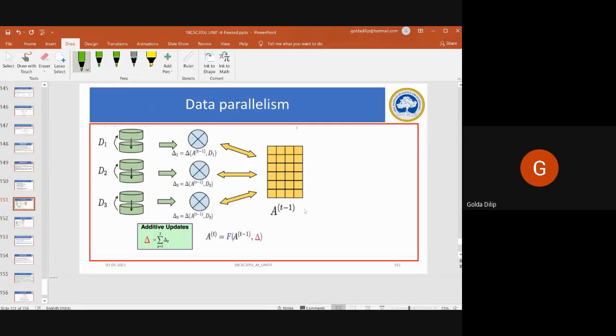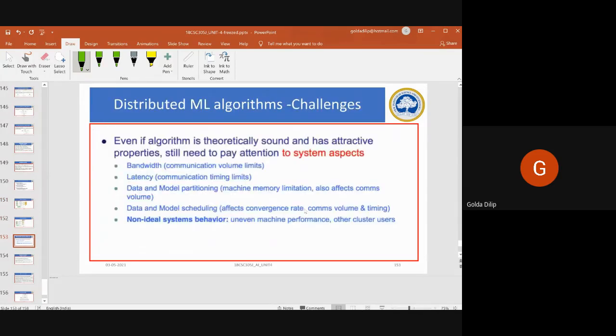The graph will have vertices or edges, and then subsequent things are being done. So that's regarding distributed ML. You don't need much of these in detail, just the theoretical aspect, just to know what it is. Then distributed ML algorithm challenges.